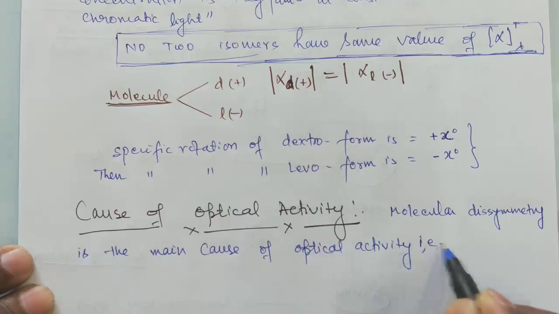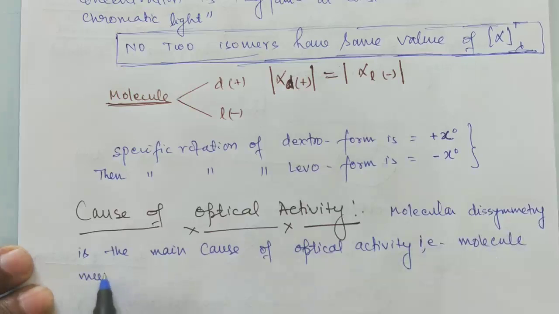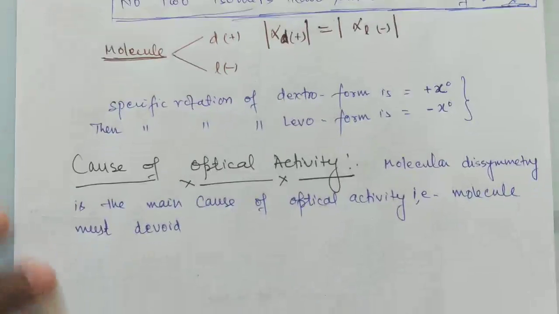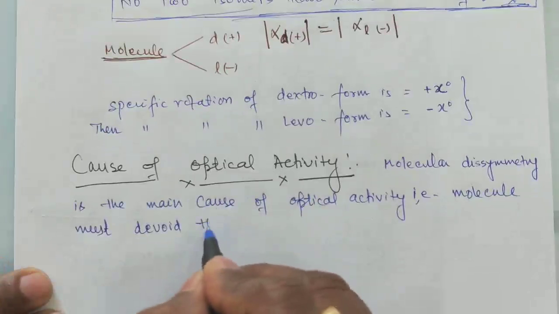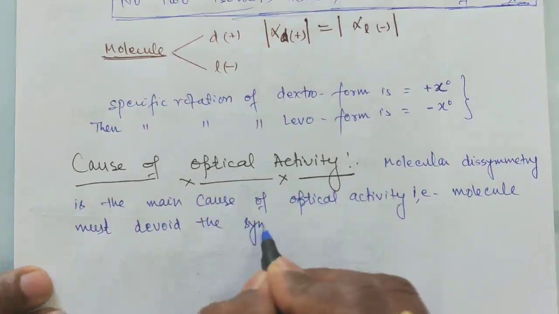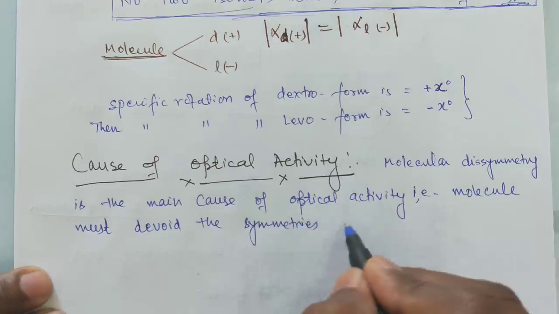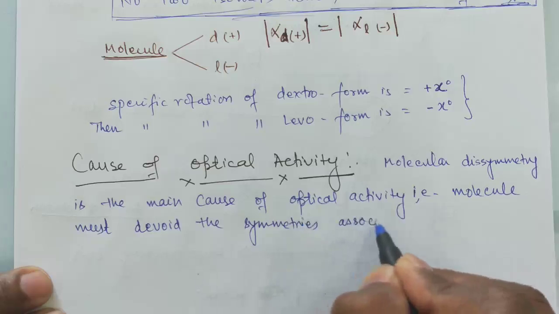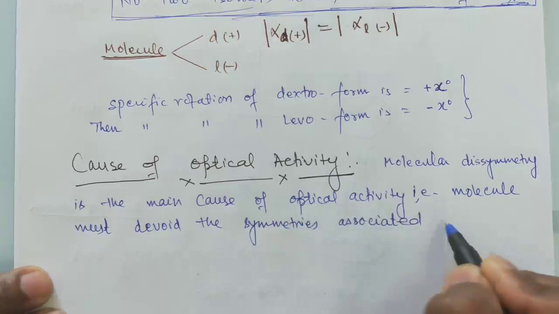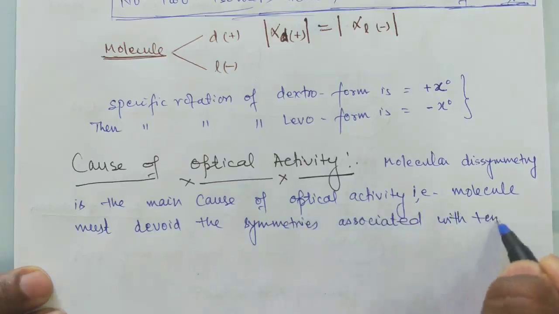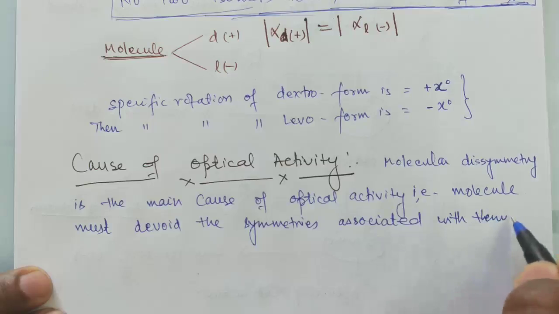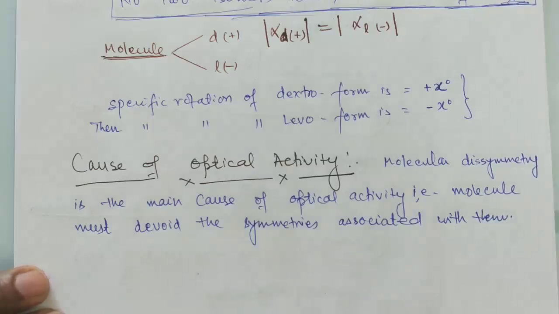That is, the molecule must lack the symmetries associated with it, right?